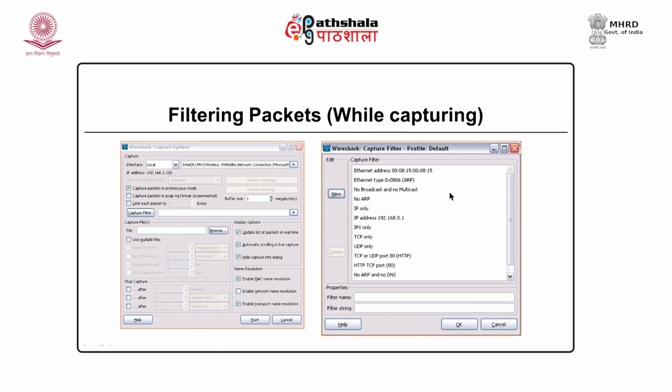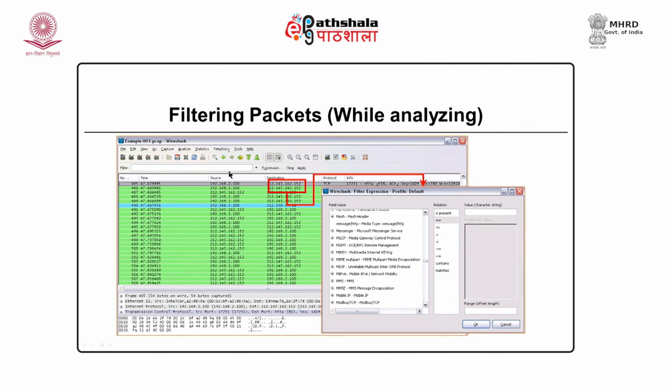Let us see another filter. Once the packets are already captured, we can analyze using filters. When you see each packet, you can do a lot of analysis. Wireshark supports some kind of operators, whether the IP address is equal to, not equal to, port number is greater than 50, port number is less than 50, packet contains certain data. Such kind of filters can be created through the Wireshark interface. So, these are already captured packets and we can create filters on this.